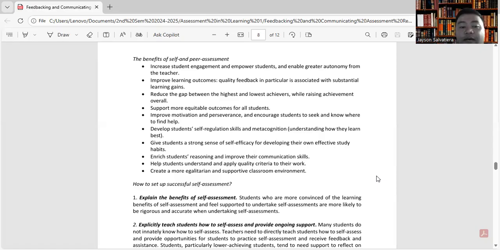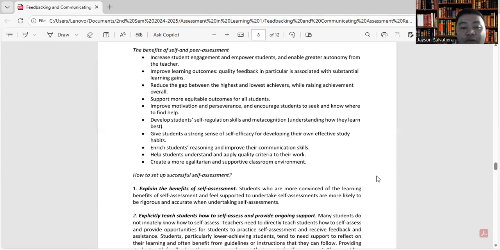Next, enrich students' reasoning and improve their communication skills. Another is to help students understand and apply quality criteria to their work. And last is to create a more egalitarian and supportive classroom environment.